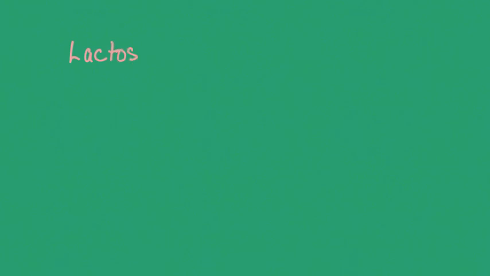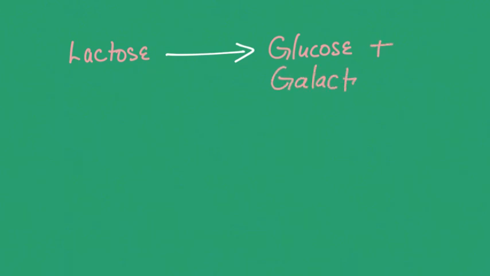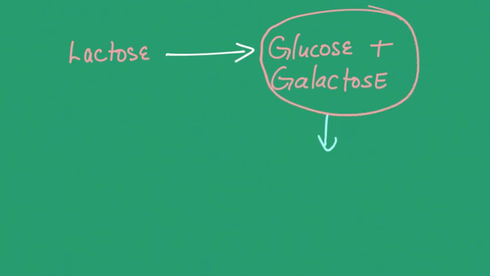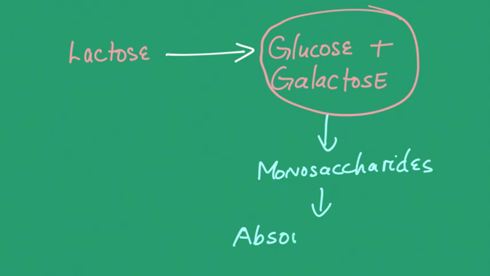When you consume milk, you're consuming the milk sugar lactose, and this lactose is broken down into glucose and galactose by your digestive system. And these are monosaccharides, and it is in this form that the digestive tract can absorb it. If lactose is not broken down, then it causes a lot of discomfort in the digestive tract because it cannot be absorbed.